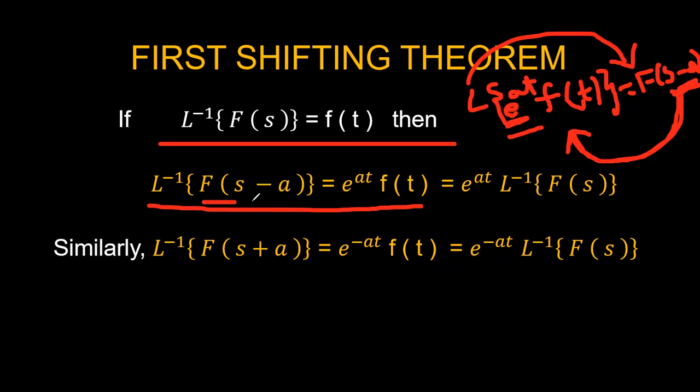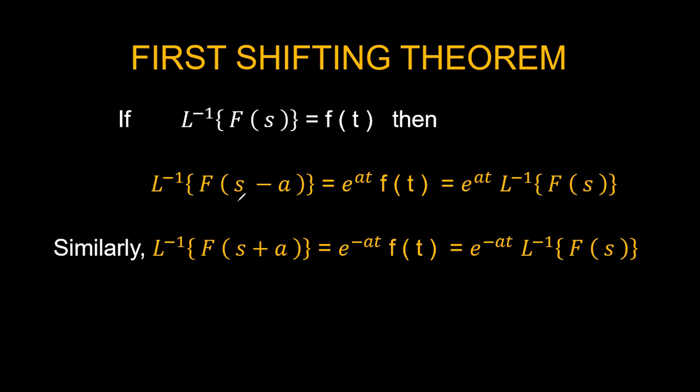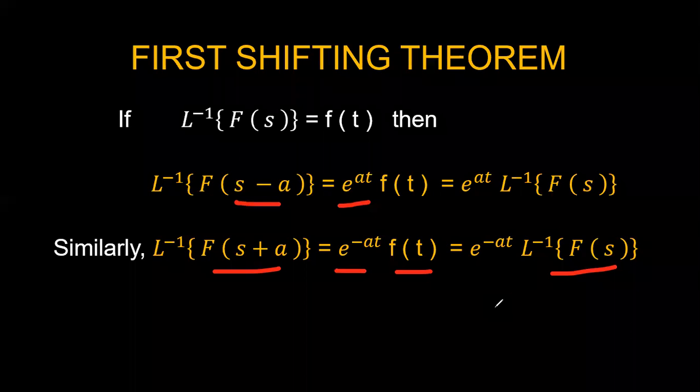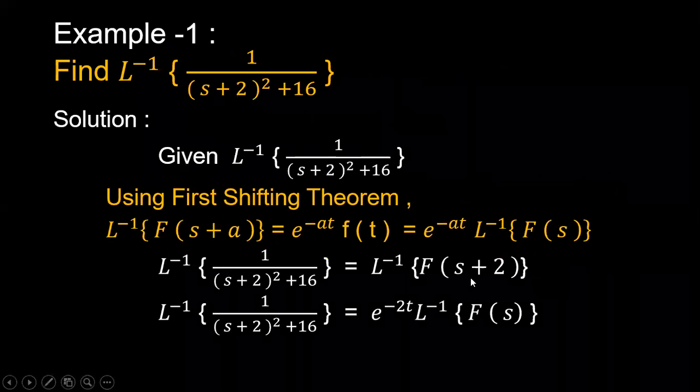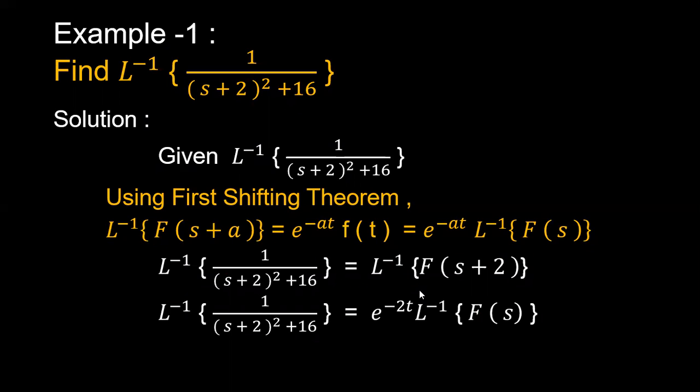Laplace inverse of F of s minus a can be written as e power at into f of t, that is, e power at into the Laplace inverse of F of s only. Similarly, for s plus a, you can write it as e power minus at, and here f of t can be written as Laplace inverse of F of s. Now we will see a problem on this first shifting theorem, very simple and easy, so you can understand how to apply the inverse Laplace transform for a given function.